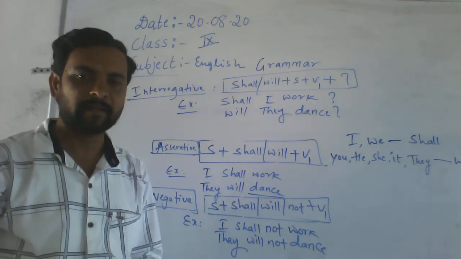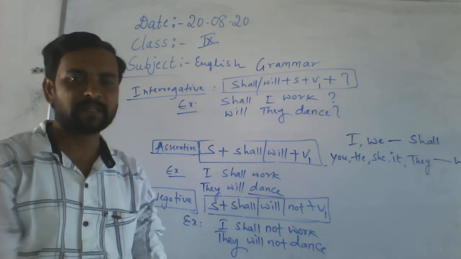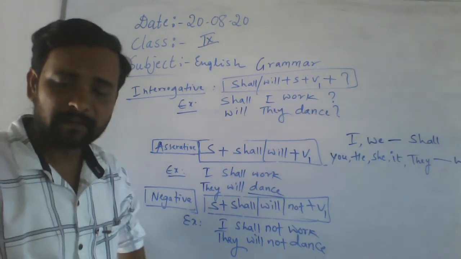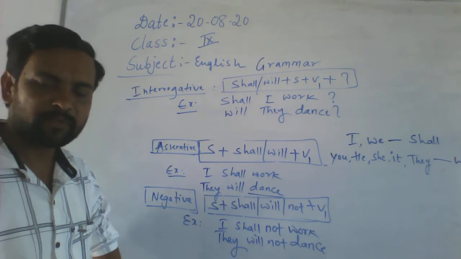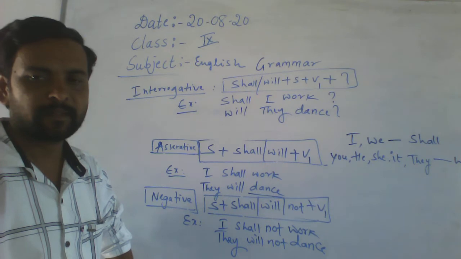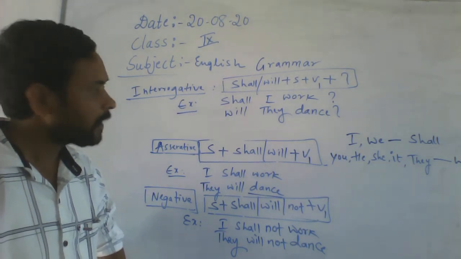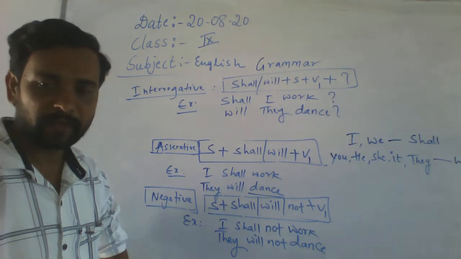Is it understood? Let's go next. What is next? Tell me. After simple future, future continuous. What is the next after the simple future? Future continuous. Let us see what is future continuous.